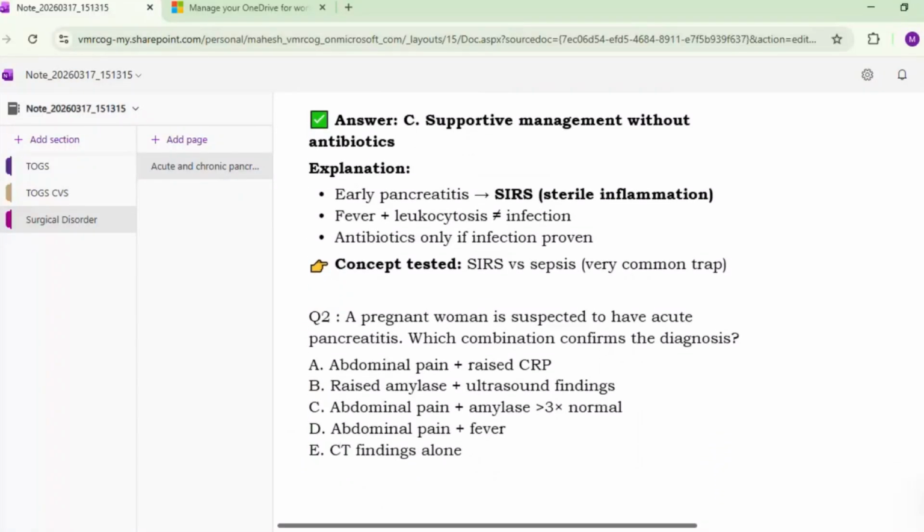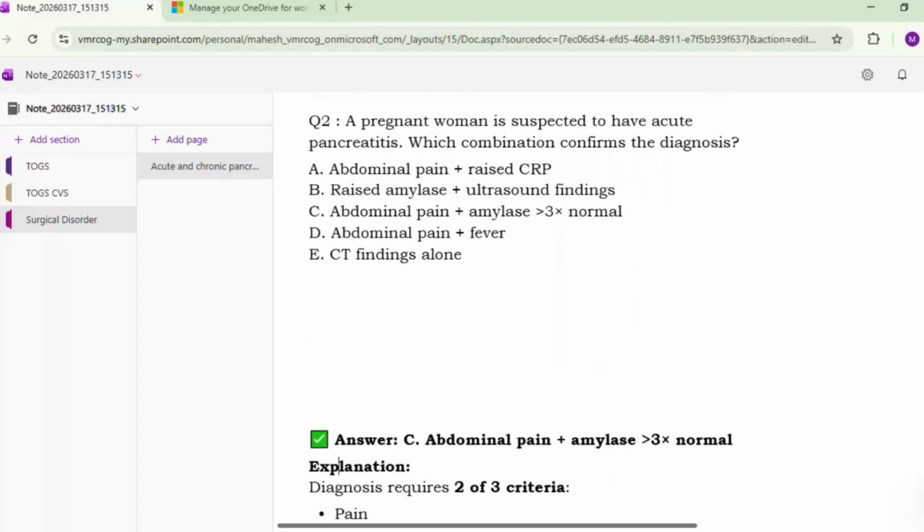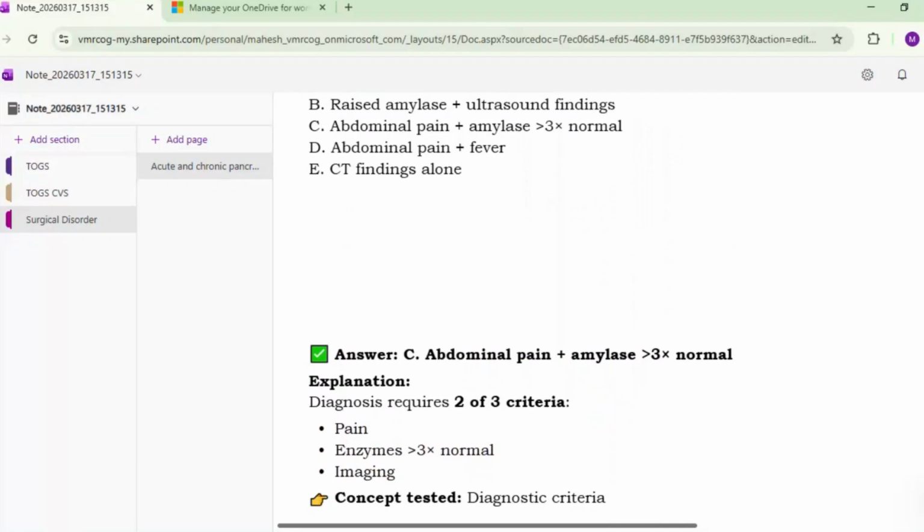Next. A pregnant woman is suspected to have acute pancreatitis. Which combination confirms the diagnosis? A. Abdominal pain with the raised CRP. B. Raised amylase and ultrasound findings. C. Abdominal pain with amylase 3 times the normal. D. Abdominal pain with fever. E. CT findings alone. C. Abdominal pain with amylase 3 times the normal. Yes, at least two findings should be there, and amylase level more than 3 times. Okay, diagnosis requires two out of three criteria: pain, enzyme increase, and imaging.